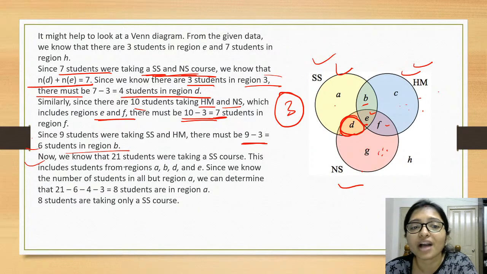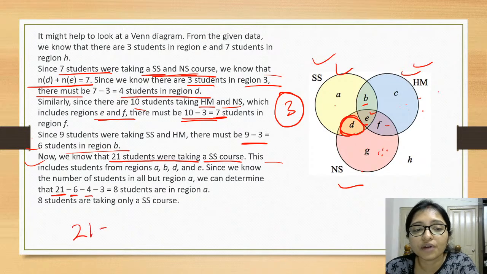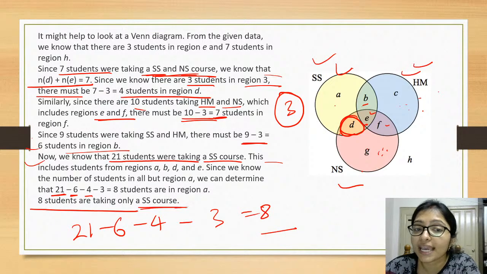So now 21 students were taking the SS course. So here you have to do 21 minus 6 minus 4 minus 3, that will be equal to 8, right? So 8 students are taking only the SS course.